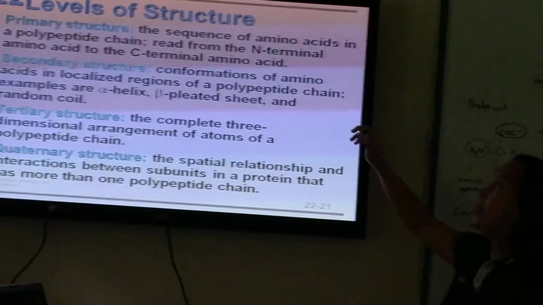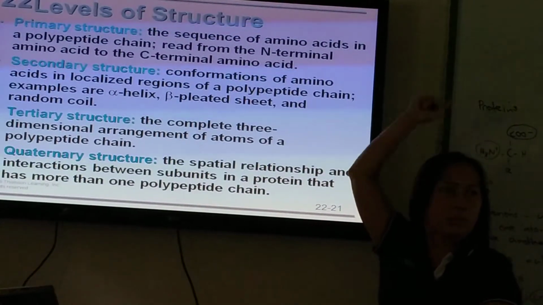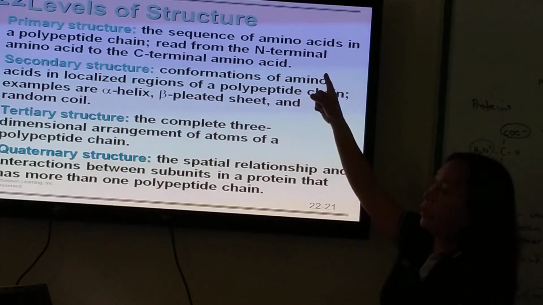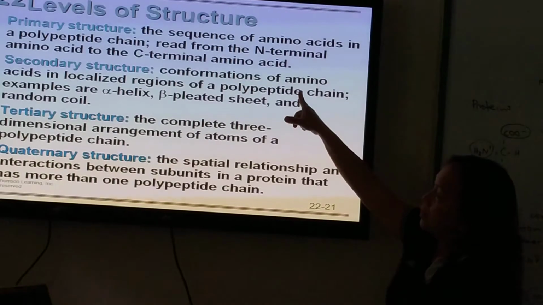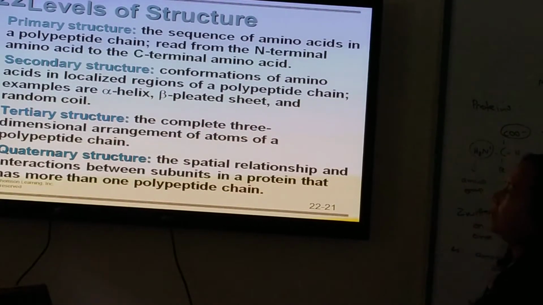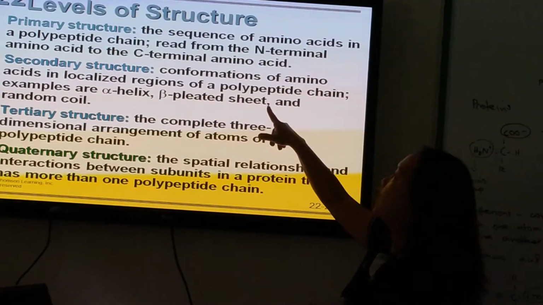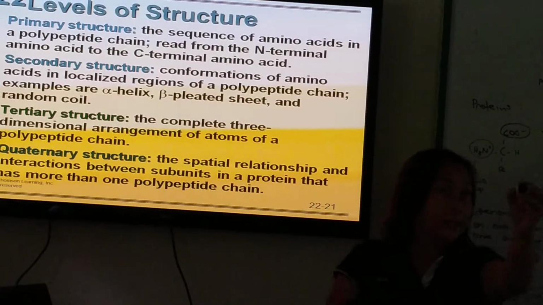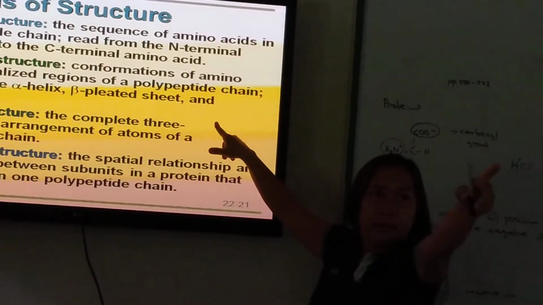Now, for example, insulin. We have some examples of primary structure. Insulin. They are arranged from C-terminal to N-terminal, linear, straight. Then we have secondary structure. Secondary structure is said to be helical. Helix, beta-pleated sheets, and random coil, meaning helical, like that. That's helical. Secondary structure.